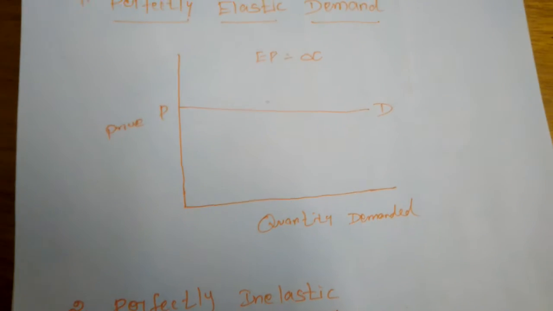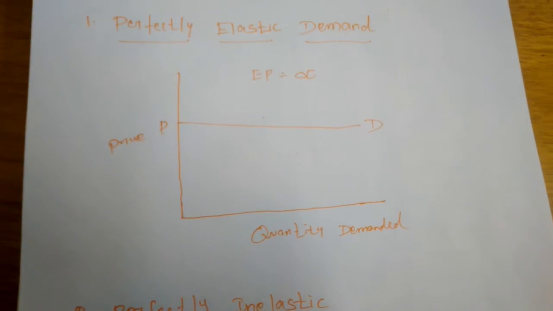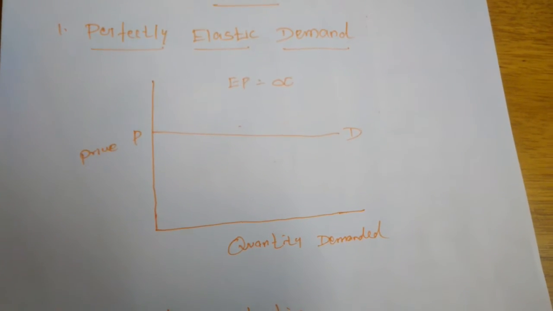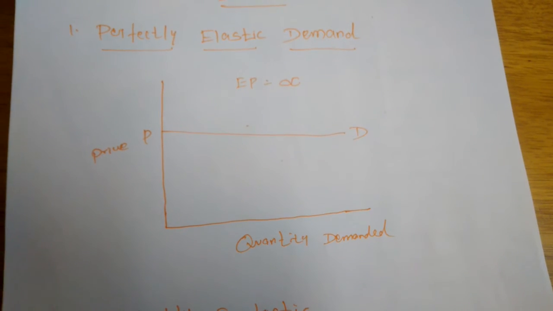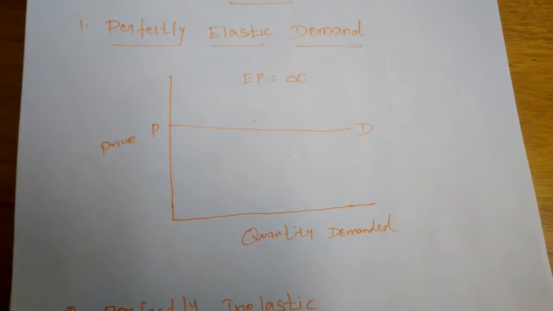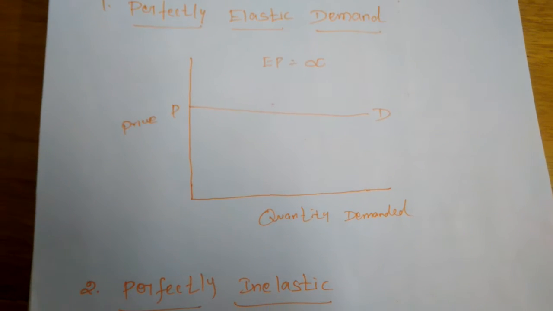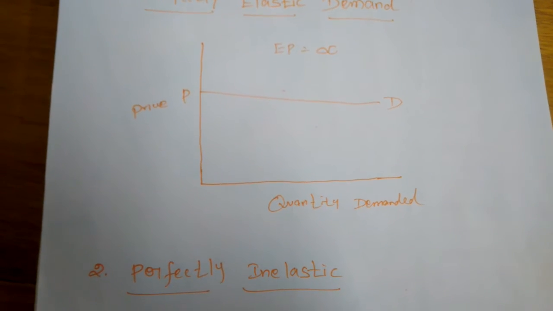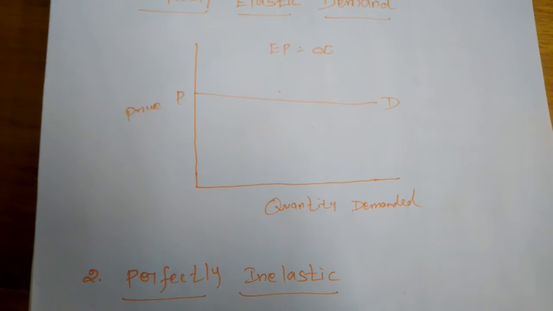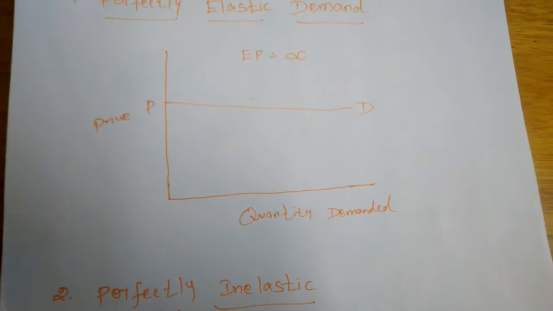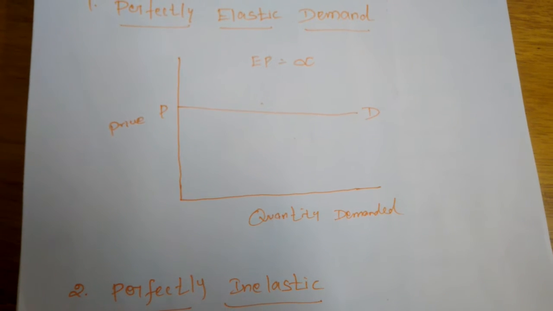When the price of a commodity changes, the quantity demanded also changes, and elasticity tells at which rate.